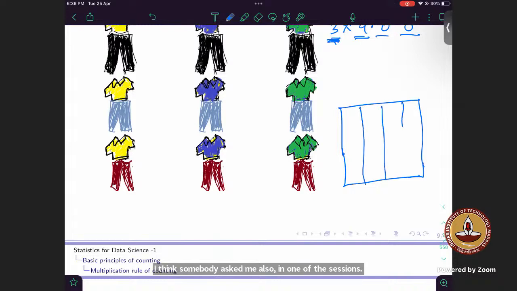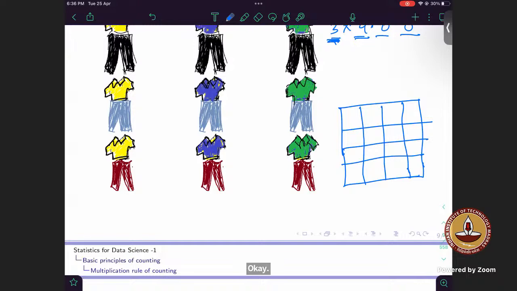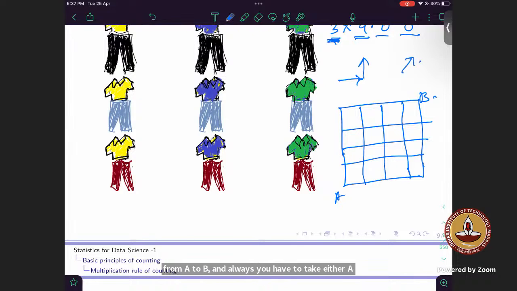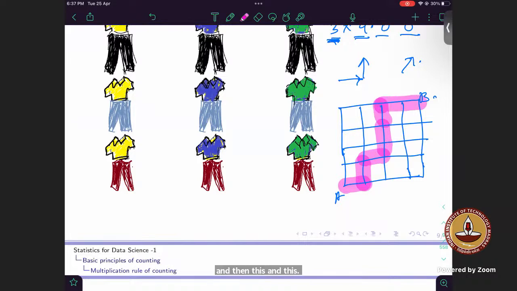So let's say there is a grid given to you. In this kind of question, let's say this is point A and this is point B. I am asking you all the possible ways you can reach from A to B. Always you have to take either a horizontal path or a vertical path. You can't take diagonal paths. For example, one path can be this, then this, and again this. This can be one possible path. In this way, how many possible paths can you find so that you can reach from A to B?